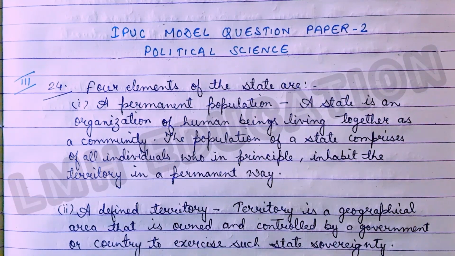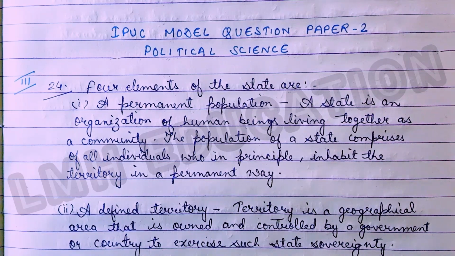In this video, I am going to tell you the answers of first PUC Model Question Paper 2 of Political Science. The first part of this subject has already been uploaded. This is the second part of Political Science, which will start from part 3rd, that is question number 24. In this section, you have to answer 8 questions. So let's start the video.